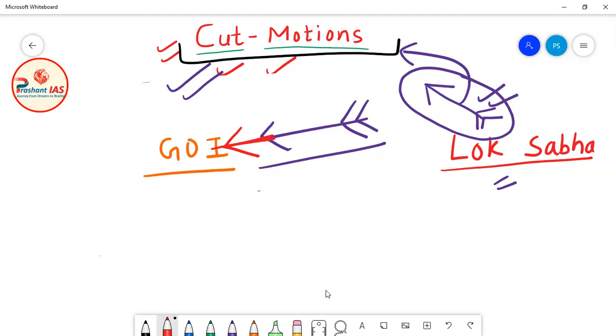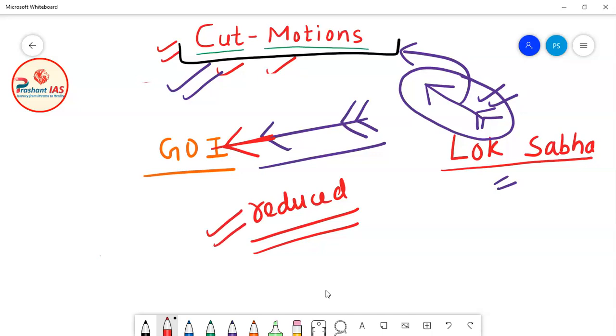So what is the basic function of any cut motion? If any cut motion is passed in Lok Sabha, then the amount which is proposed for any demand for grant will be reduced. Now this is the basic meaning of cut motion. So what is cut motion? Now we will quickly revise it.